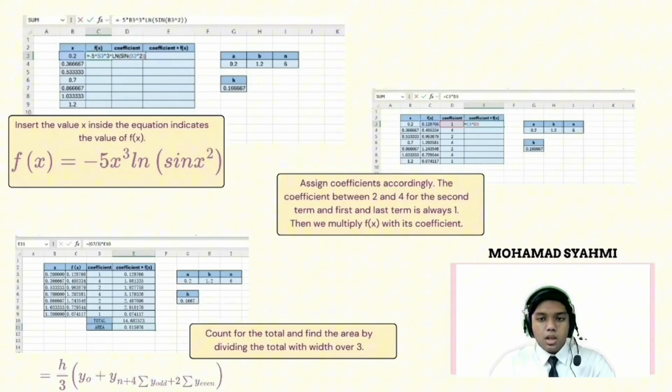Then, we need to assign the coefficients accordingly. For the first and the last term, the coefficient should be 1. Meanwhile, for the odd terms, the coefficient should be 2, and for the even terms, the coefficient should be 4. Then, we will be multiplying the coefficient with f(x). After that, we need to calculate the total, which is the sum of all the coefficients multiplied with f(x). Then, we will be finding the area by using this formula.